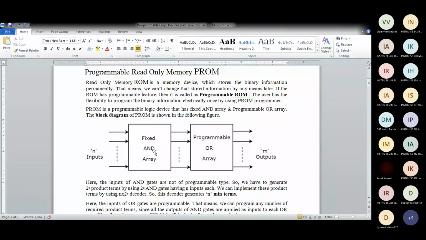So these inputs, outputs, and the interconnection between them can be programmed using software. You can enable and disable the inputs, outputs, and the interconnection depending on the application. So this is programmable read-only memory.